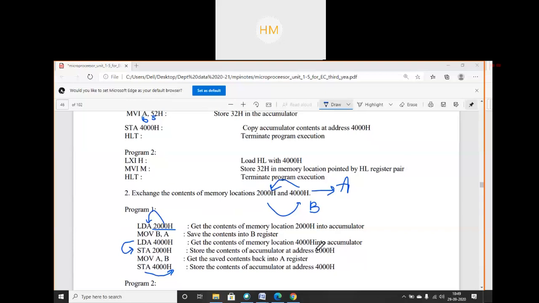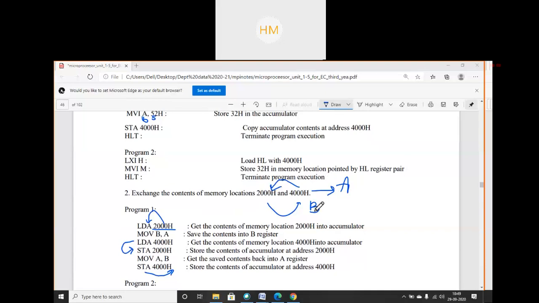So students, can you write its second version of this program? Any other logic can you implement? Should I give you 5 minutes so that you can write your program, or should I move ahead? Just tell me.